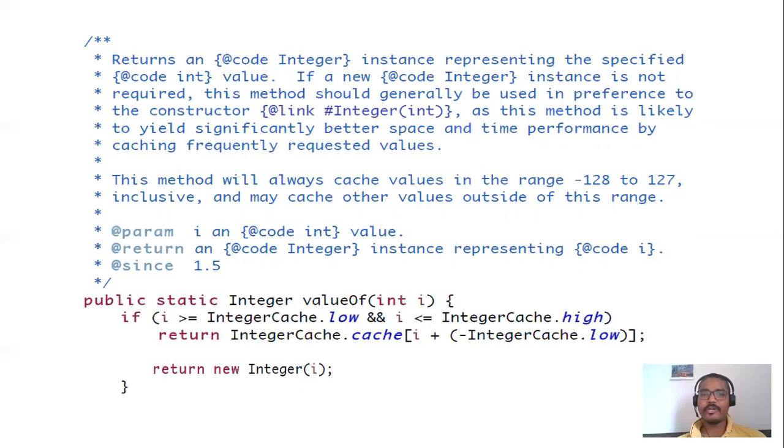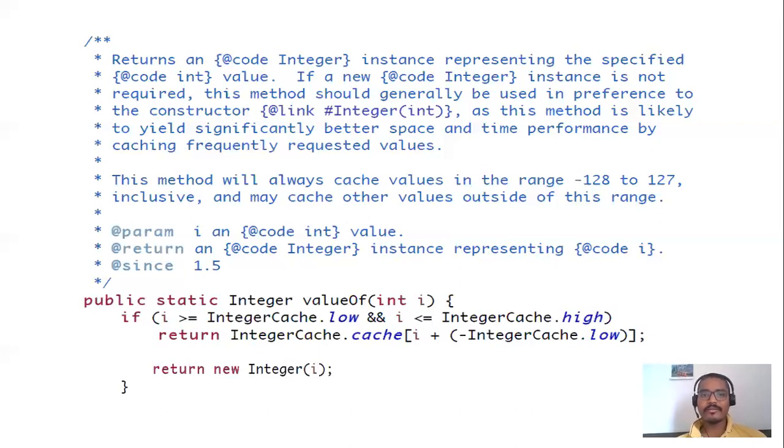That means that you don't need to create two different objects. But when you are using the constructor way of creating the instances, you create two different objects. Even if you are storing the same value, two memory locations will be created, and you will be utilizing more memory in your program. So I hope this is clear for you.